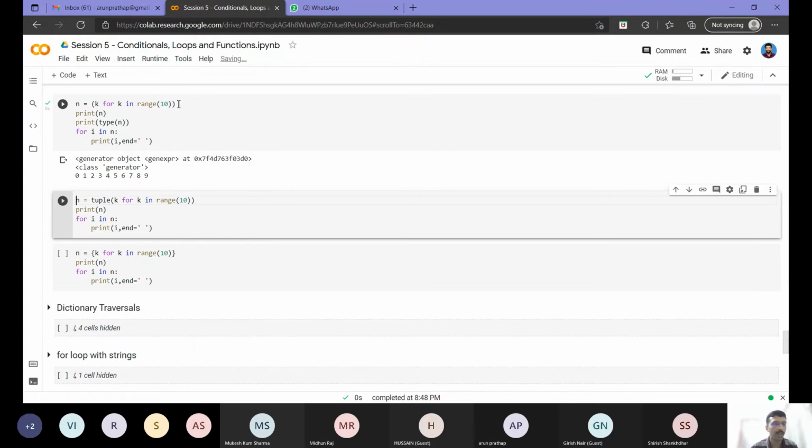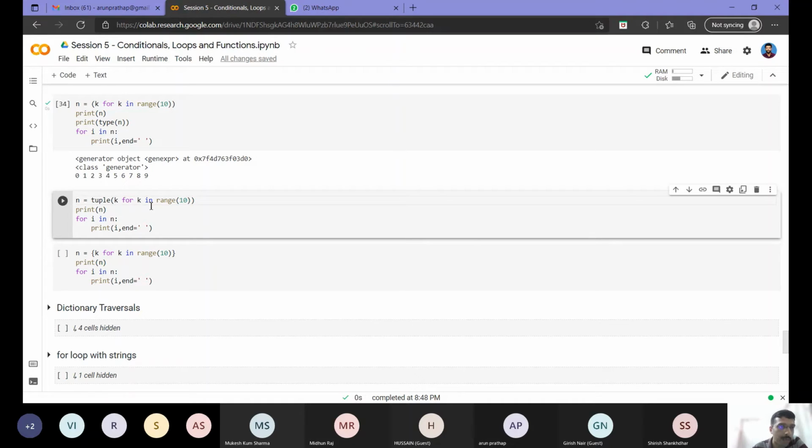So this is something similar to what we told earlier. If you put a single value 1 within parentheses, that will be taken as an integer, not as a tuple. But if you write 1 comma inside parentheses, that will be taken as a tuple. So this is similar to that. If I do a list comprehension within parentheses, that will yield me a generator. It will not be a tuple. But a generator is an iterable, so if I loop over it, I will again get the range, similar to what we get for the list.